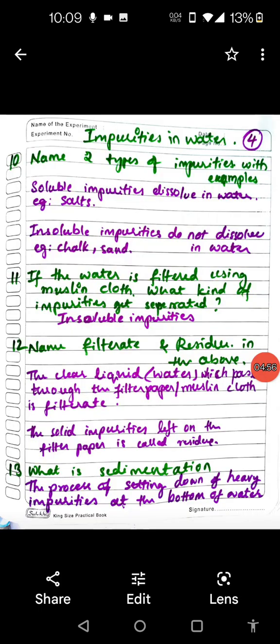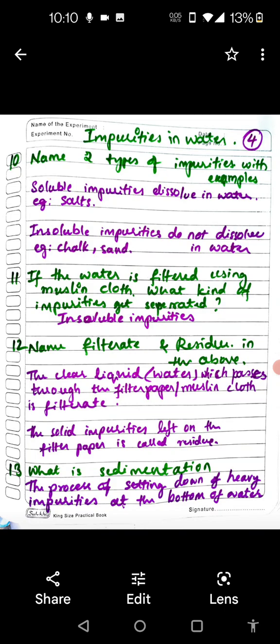Yes, now name two types of impurities with examples. Soluble impurities dissolve in water. Examples of it are salts. Yes, then chalk and sand. Which kind of impurities are they? Insoluble impurities do not dissolve in water.